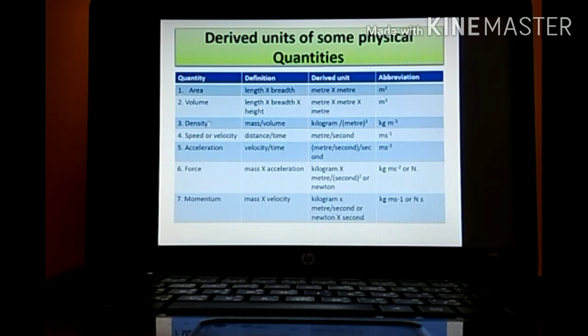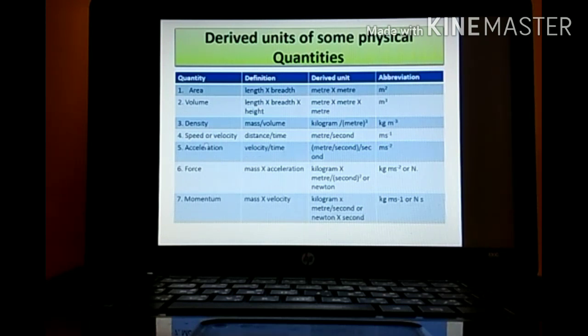Next one, density. Density is what? Mass upon volume. Mass is measured in what? Kilogram. And volume is what? Meter cube. So its SI unit will be kg per meter cube, or we can write it in this manner as well, that is kg meter minus 3.